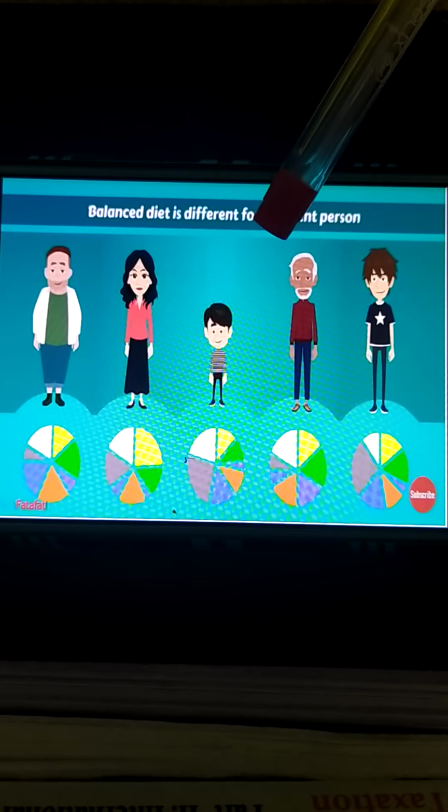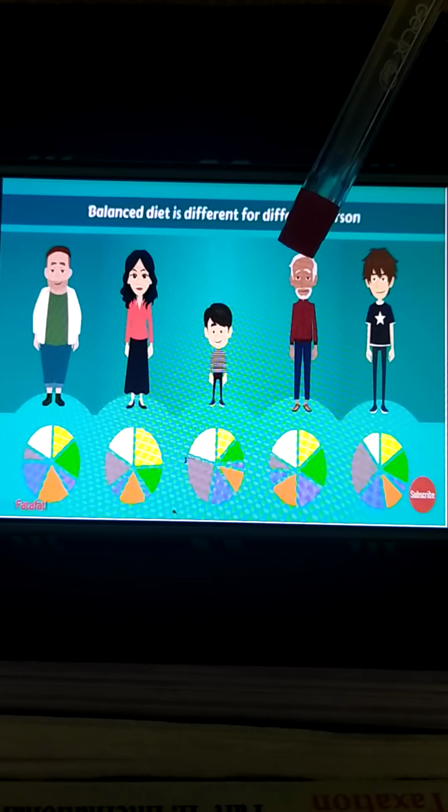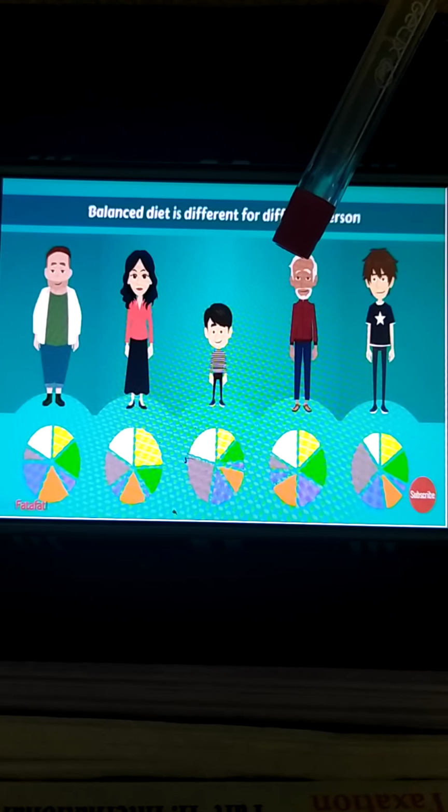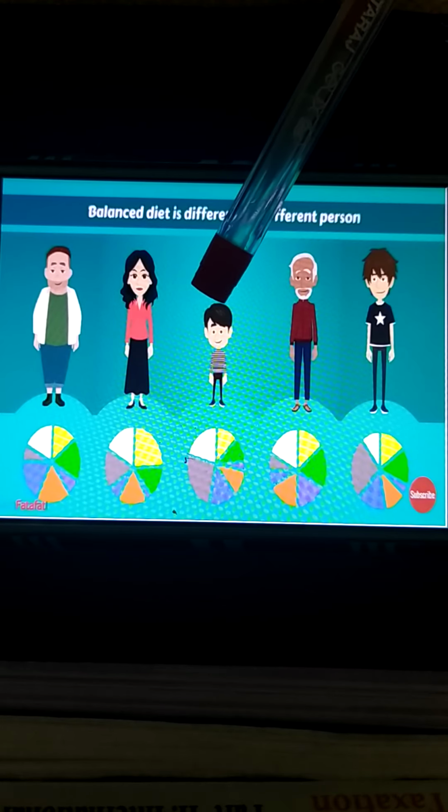If here is an old man, he would not require a heavy meal, because his body is not able to digest heavy meals. So the balanced diet for him is different from that of a child.